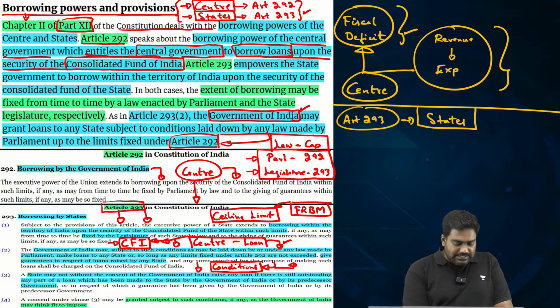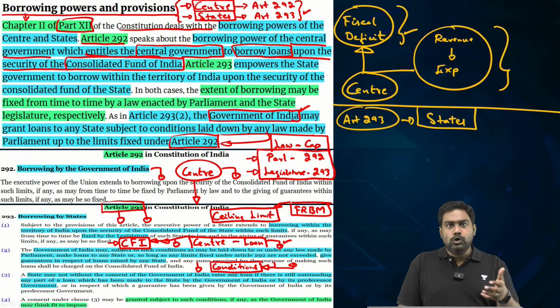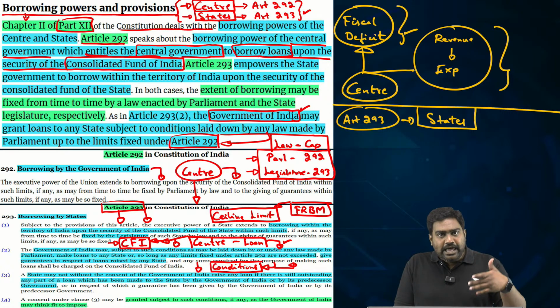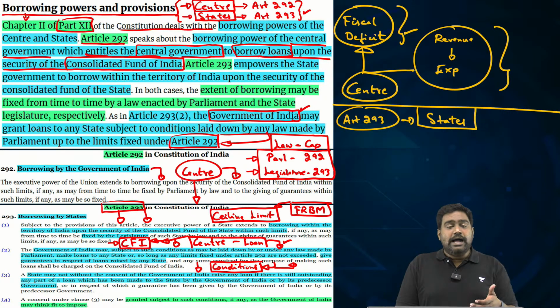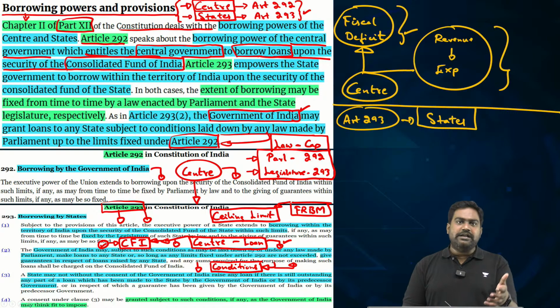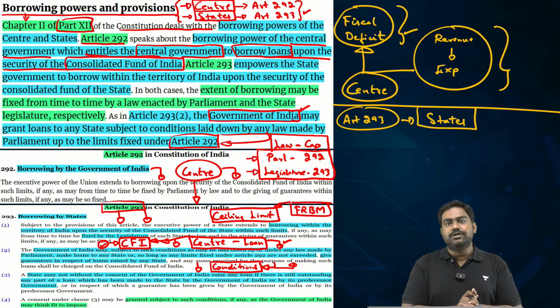Which means the center can assist the states to borrow loans by pledging the Consolidated Fund of India as a security and guarantee. It can allow and help the states to borrow loans, and the center itself can give out fresh loans as well to some of the states. But all these powers are discretionary. The center gets to decide whether these loans have to be given to the states or not, whether the Consolidated Fund of India should be allowed as a security and guarantee for a loan borrowed by the states.